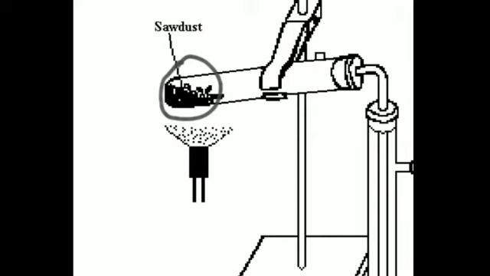Now what do we do? We heat it strongly and bring a burning matchstick near the end of the second delivery tube. That is, here another delivery tube is there which is not shown over here. You can see it in the diagram given in your book. Heat the sawdust till it changes to a black mass. Is it clear? This changes into a black mass, and the second test tube has a liquid.